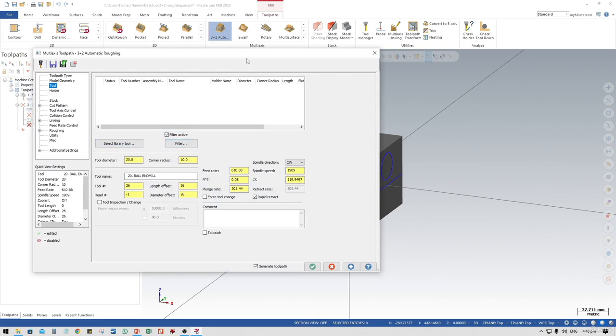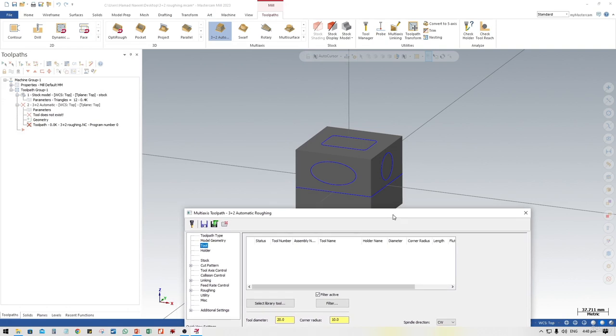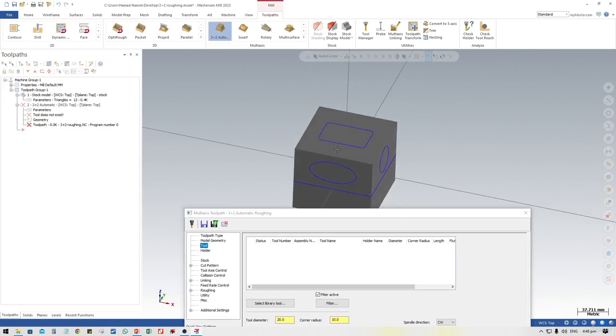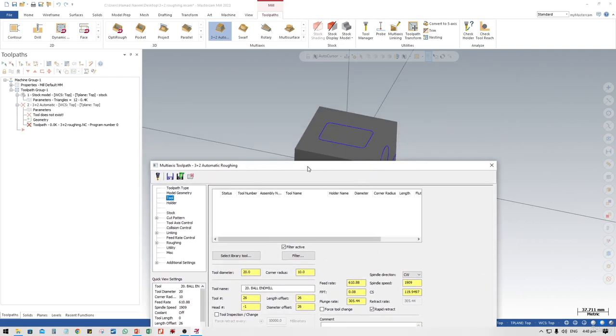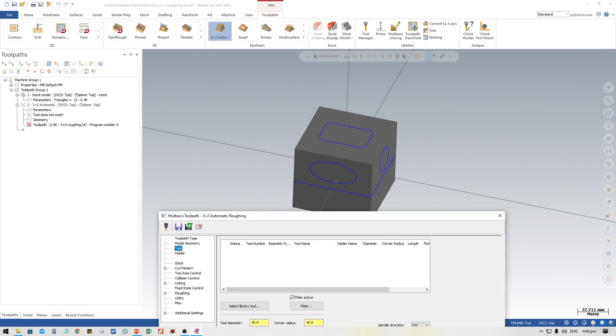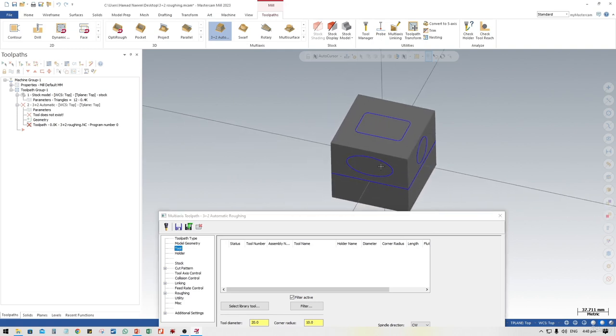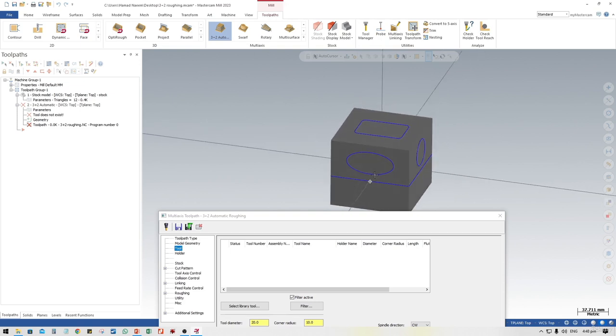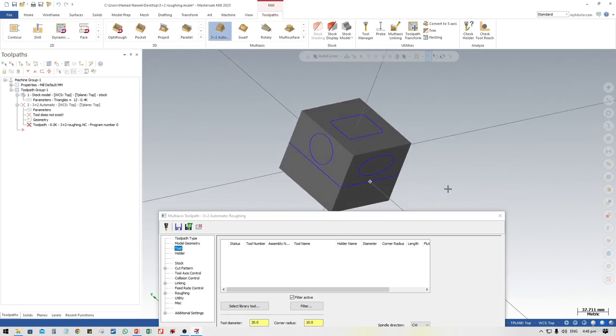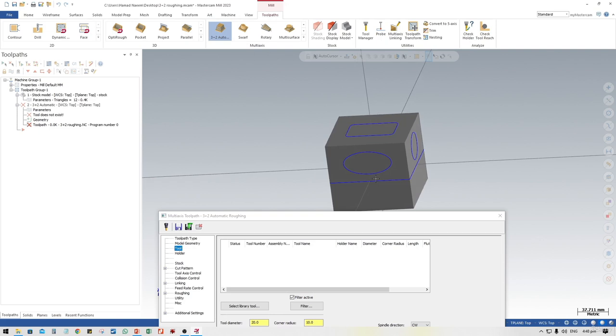For everything you see over here, we just need a single tool to perform all these operations. It doesn't need any bull nose or any complex tools. I'm starting with a single tool and simple geometries so that you can easily understand what we are going to perform in